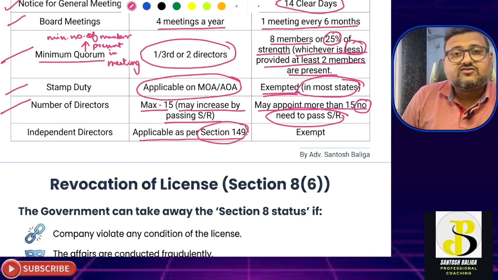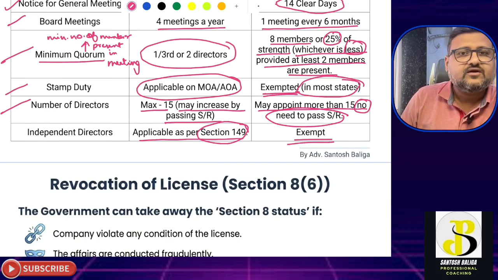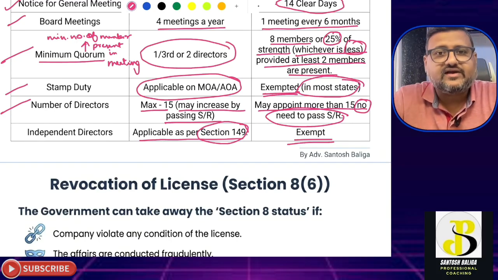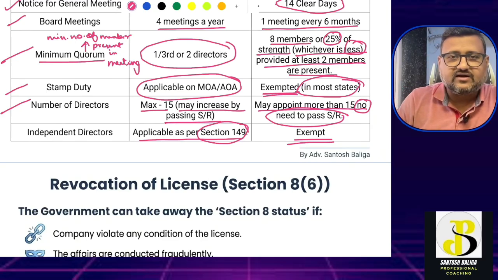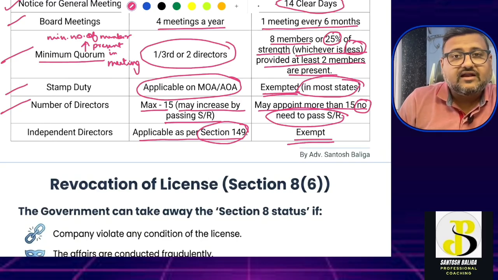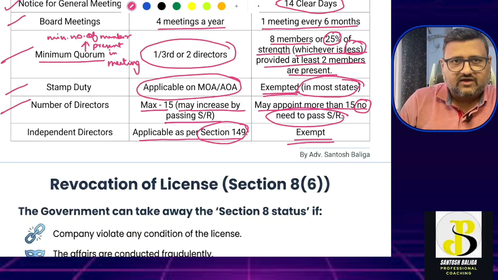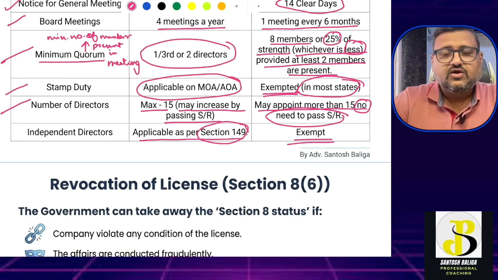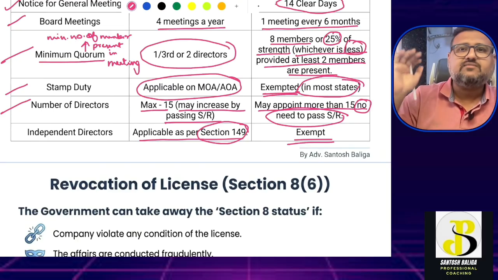But in case of Section 8 companies, the appointment of independent directors has been exempted altogether. So Section 149 is not applicable to a Section 8 company or an NPO. Okay, so these are the exemptions or relaxations provided under Section 8 to an NPO company, or you can say a Section 8 company. Okay, are we clear about that? This can be a question asked in the exam. So you have to go through all these exemptions or relaxations very, very carefully and understand them easily.